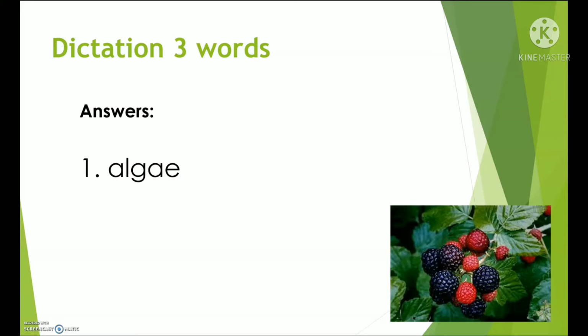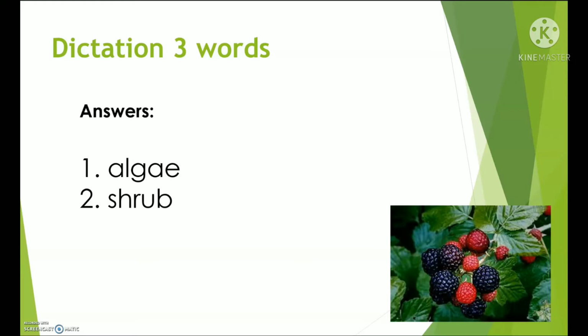Okay, number 1. Let's read and spell together. Algae. A-L-G-A-E. Algae. Number 2. Shrub. S-H-R-U-B.